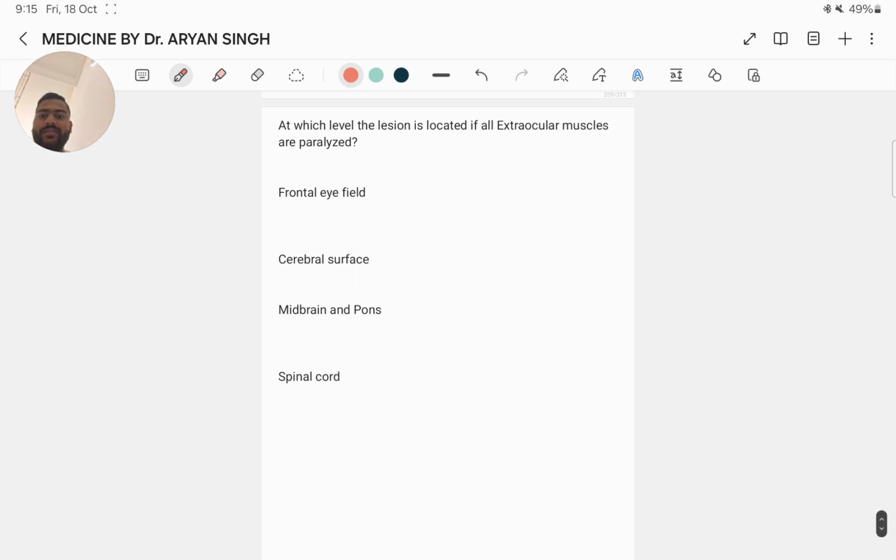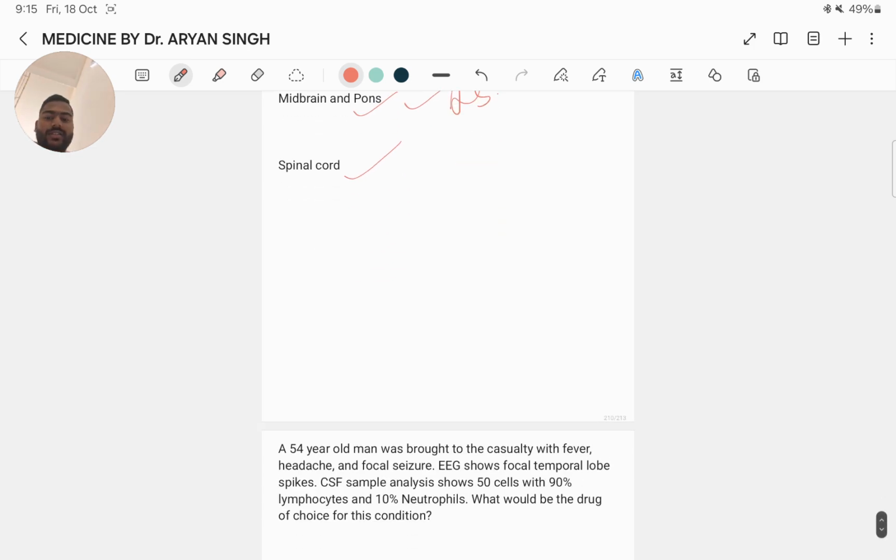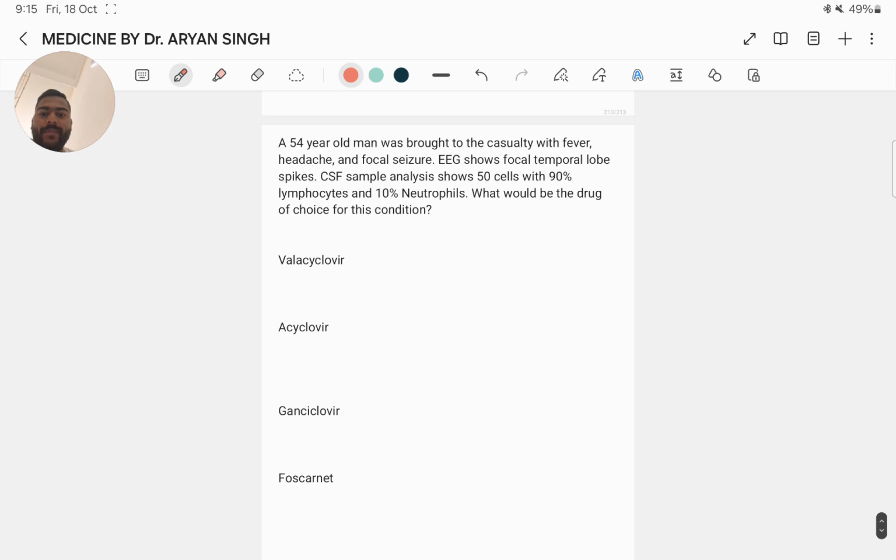Next question. At which level is the lesion located if all extraocular muscles are paralyzed? Frontal eye field, cerebral surface, midbrain and pons, spinal cord. Here the answer is midbrain and pons. Because when the midbrain and pons are affected, the cranial nerves 3, 4, 5, 6, 7 and 8 are affected due to their location. The oculomotor nerve loses its control and hence extraocular movements are lost and hence extraocular muscles are paralyzed.